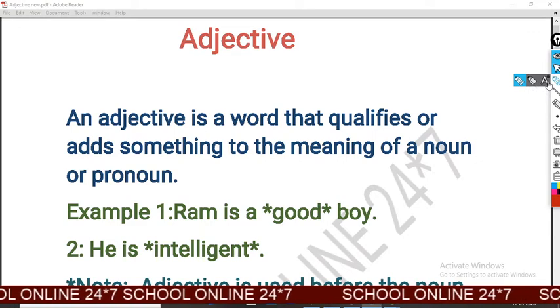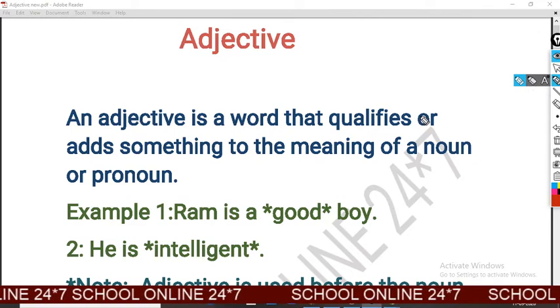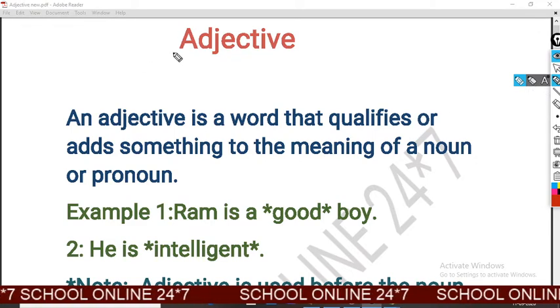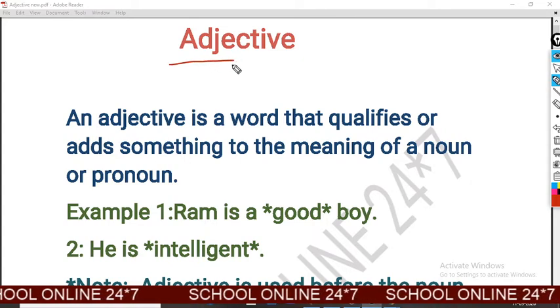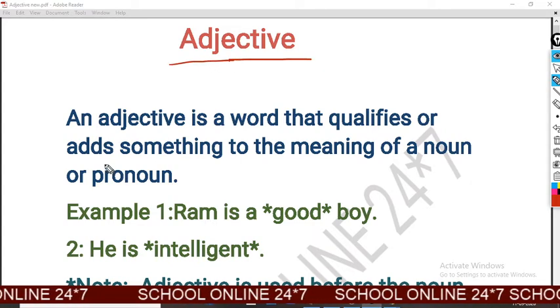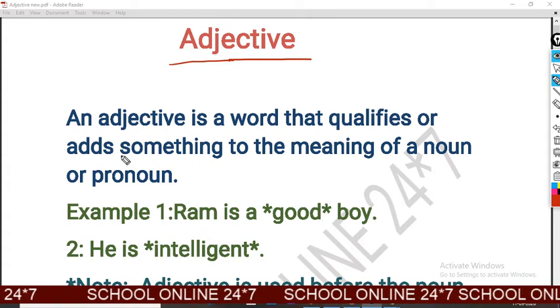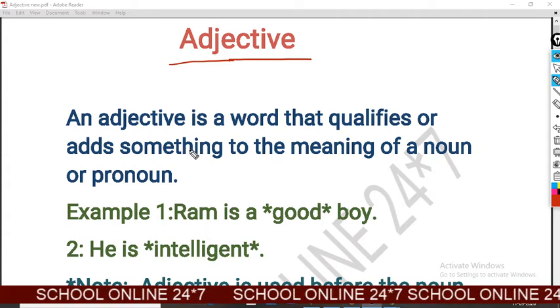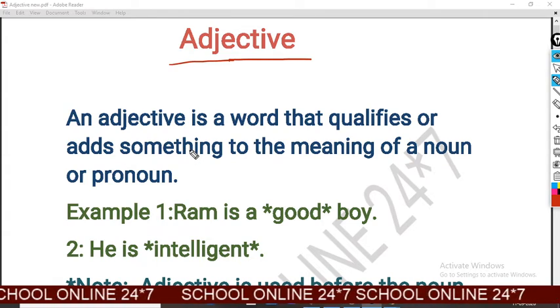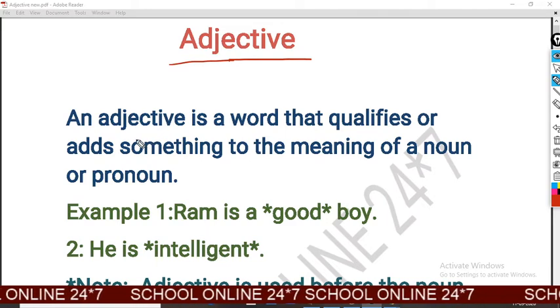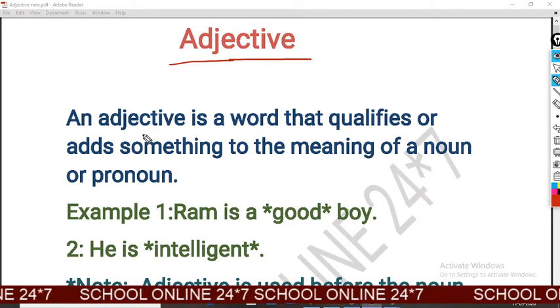And today's topic is adjective. First of all, we will know the definition of adjective and how we will identify it. So first of all I am going to describe what is adjective.